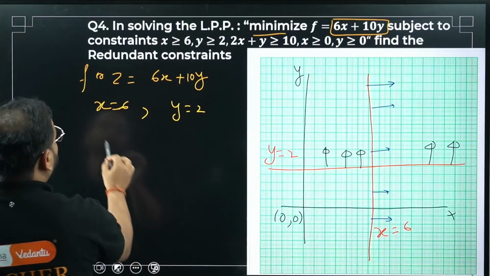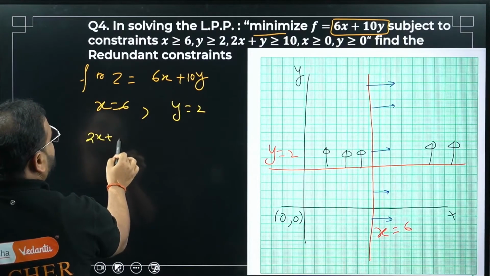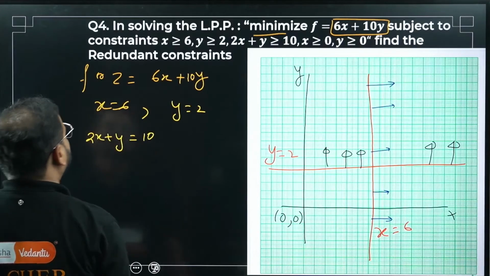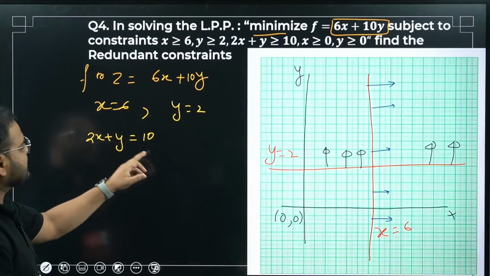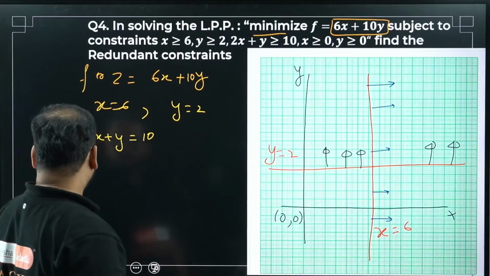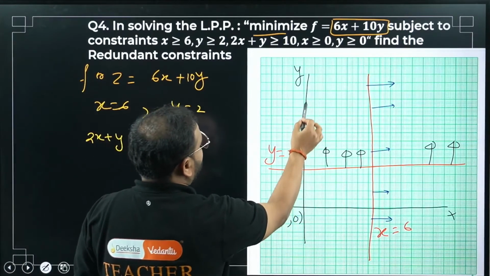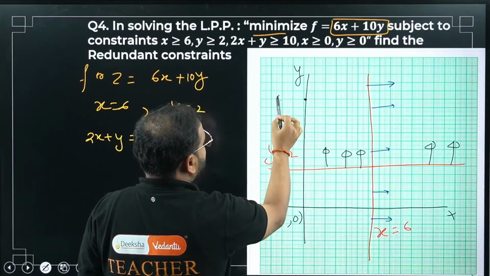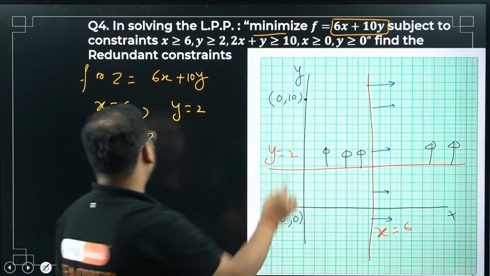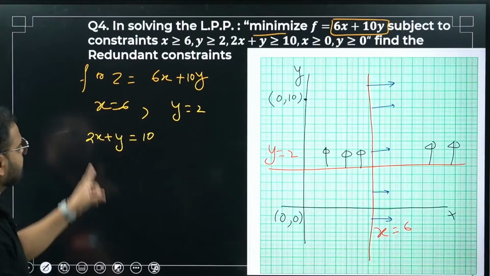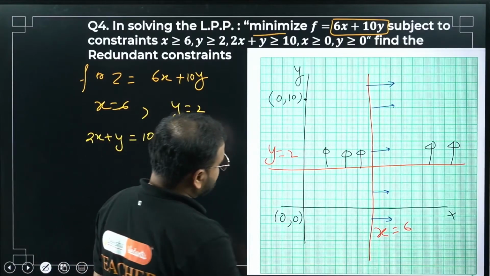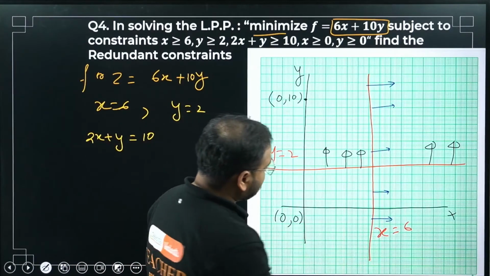What is that? 2x plus y equals to 10, right? If I take x as 0, y is 10. Somewhere over here, x is 0, y is 10. When y is 0, x is 5. Y 0, x is 5. Somewhere over here, please check. X equals to 6 is over here, so this is somewhere over here.